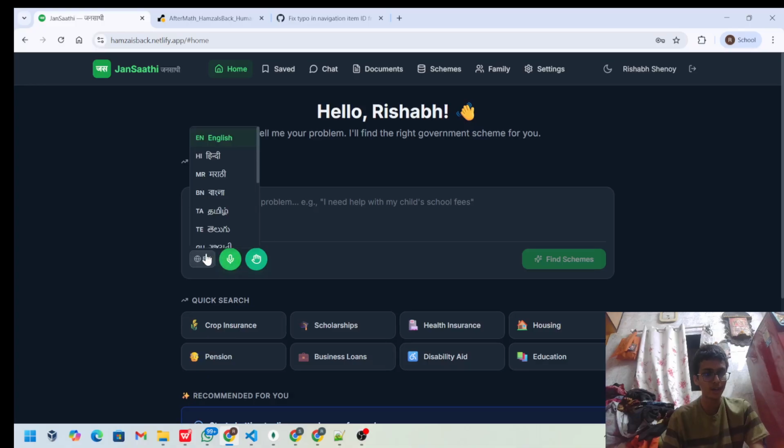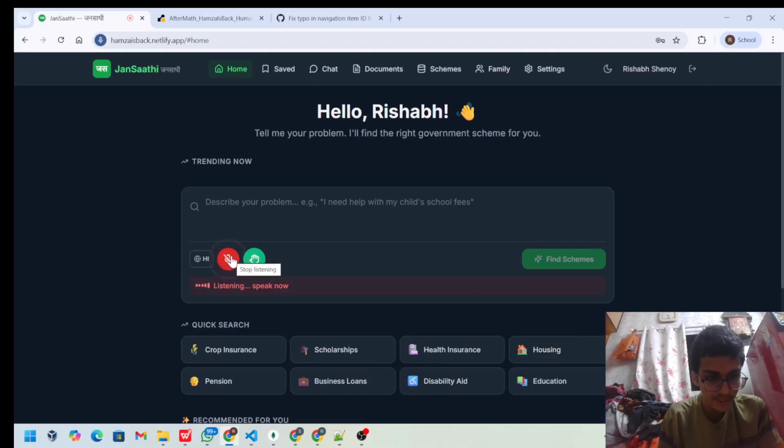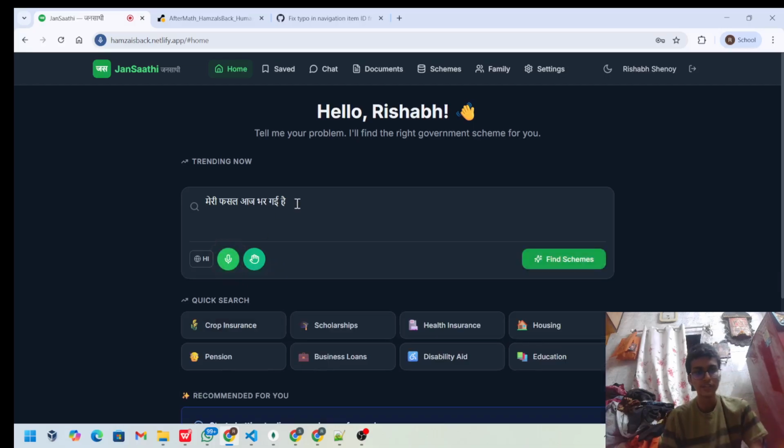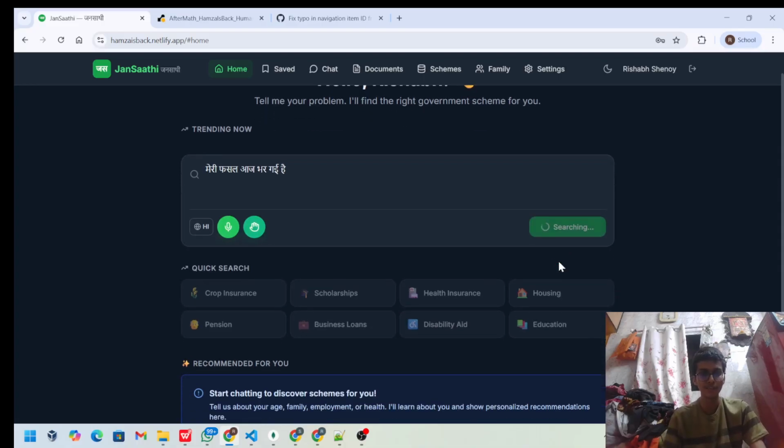All right, and along with that, I can also show you: मेरी फसल आज बह गई है. So as you can see, it is coming as it is, and we can also use the find scheme match button. And I've used my own API key for now. We can also use paid APIs for scaling purposes, or you can also integrate our own LSTM network, due to which we can reduce the API cost very significantly.